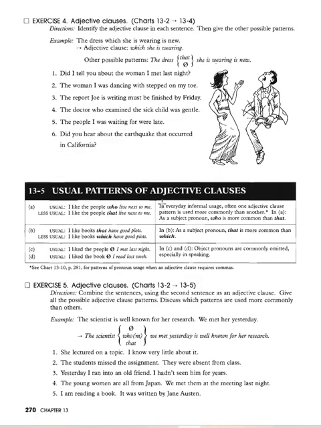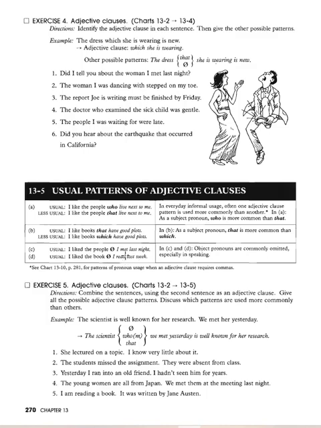Usual patterns of adjective clauses. I like the people who live next to me. So who live next to me is formal English. Less formal is I like the people that live next to me. Who live next to me is an adjective clause that modifies the noun people. That live next to me modifies the noun people. I like books that have good plots. So that have good plots is an adjective clause that modifies books.